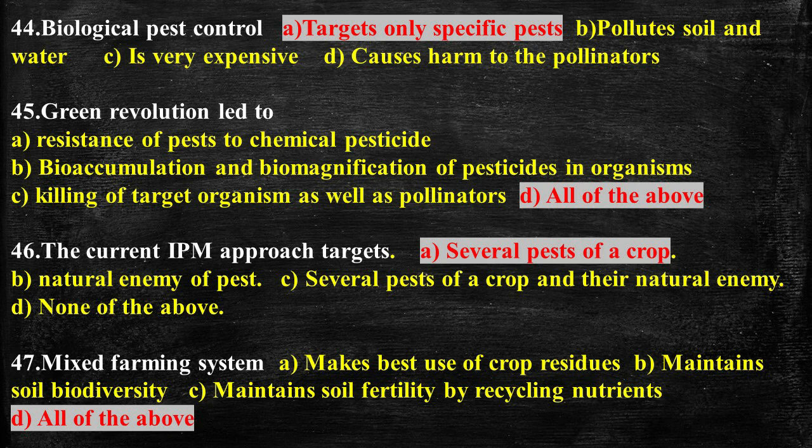So the answer is option D, all the above. Question number 46. The current IPM approach targets, and the answer is several pests of a crop. Question number 47. Mixed farming system, and the answer is makes best use of crop residue, maintains soil biodiversity, maintains soil fertility by recycling nutrients, and the answer is D, all the above.